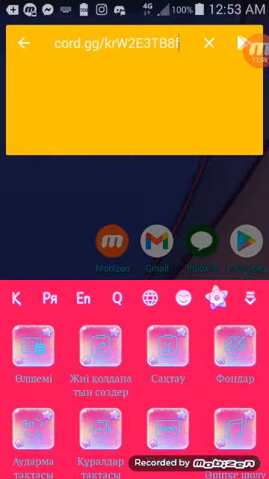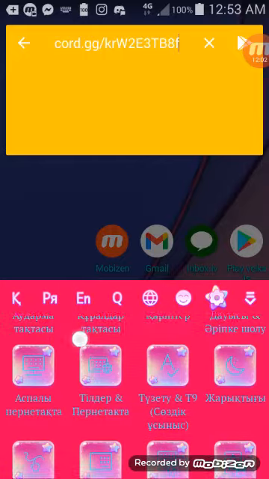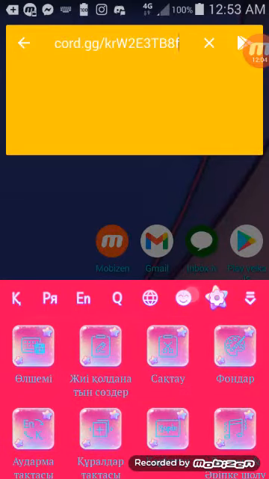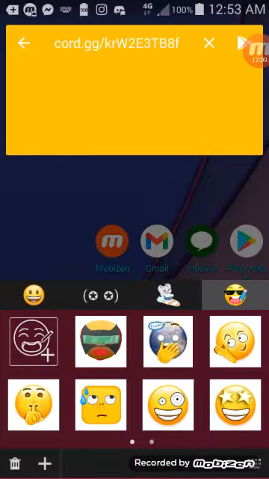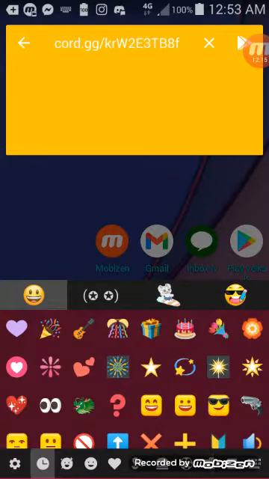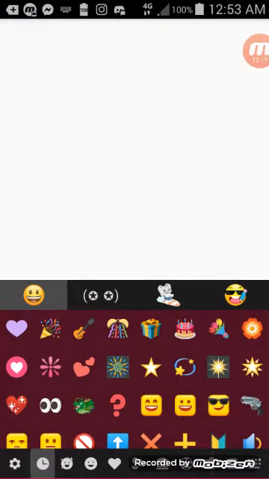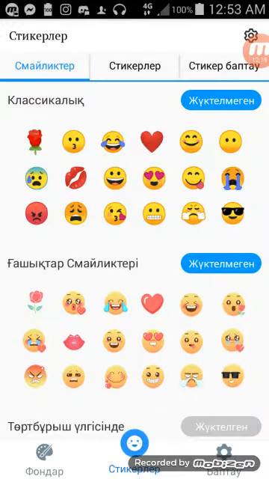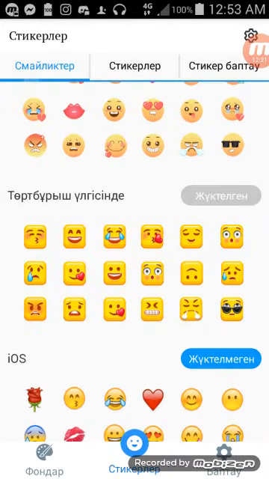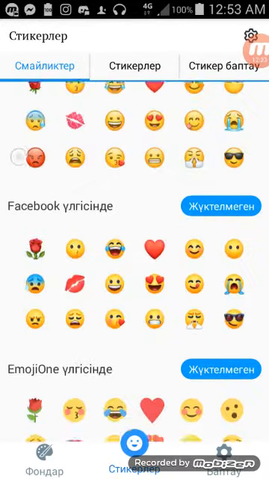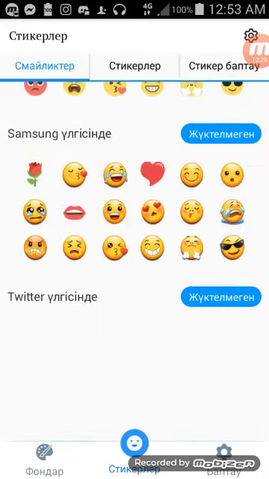If I tap on the emoji icon here and go to the emojis and then tap this small gear icon, look what happens. It gives you all these emojis in any of these styles. Like these. See? This is very, very cool.